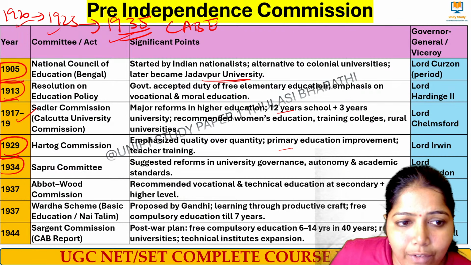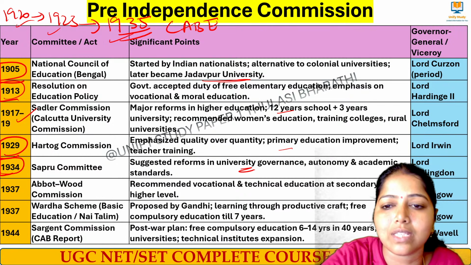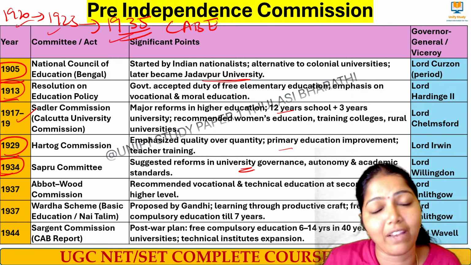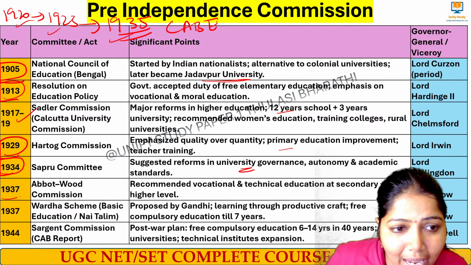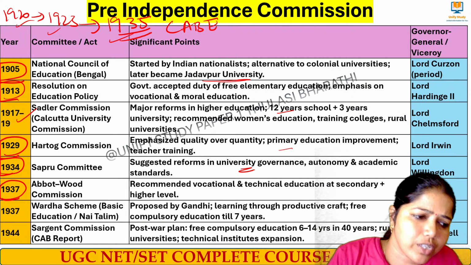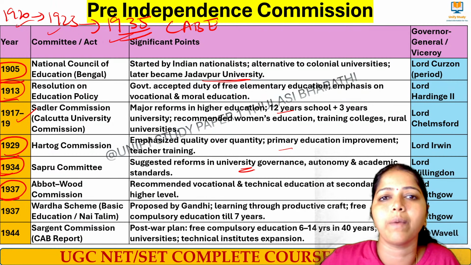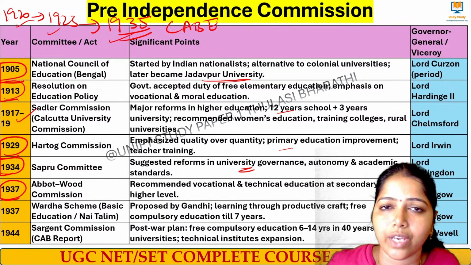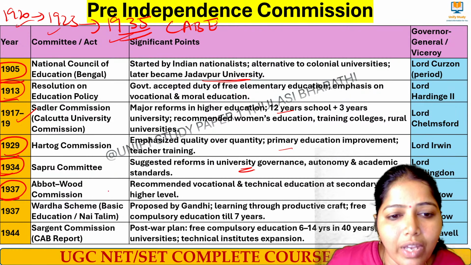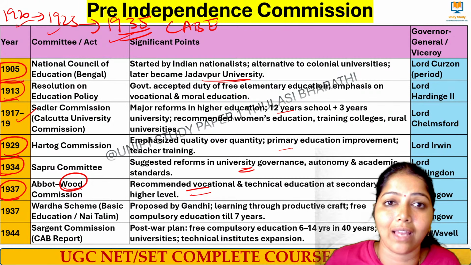Next we had the 1934 Sapru committee, where they suggested reforms in university governance. Okay, university governance, autonomy, and how academic standards are to be maintained were given by the Sapru committee. Next we had the 1937 Wood Commission. He focused on vocational education. See, vocational was being focused on from that time onwards. Till now in NEP, we have the focus on vocational and skill-based education. We have a separate skill qualification framework. What kind of skill, what kind of credits, everything is there, right? So the Wood Commission talks about vocational and technical education at secondary and higher educational level.